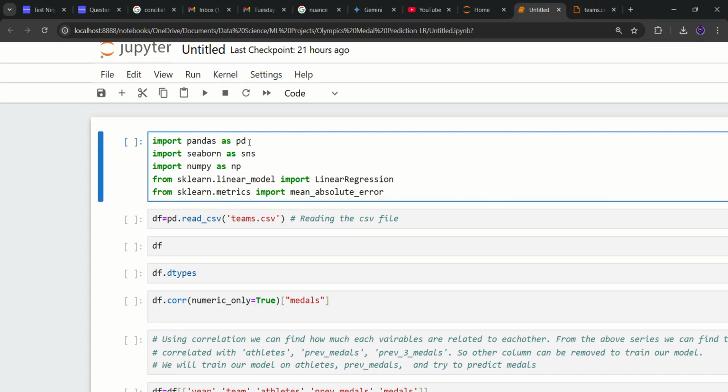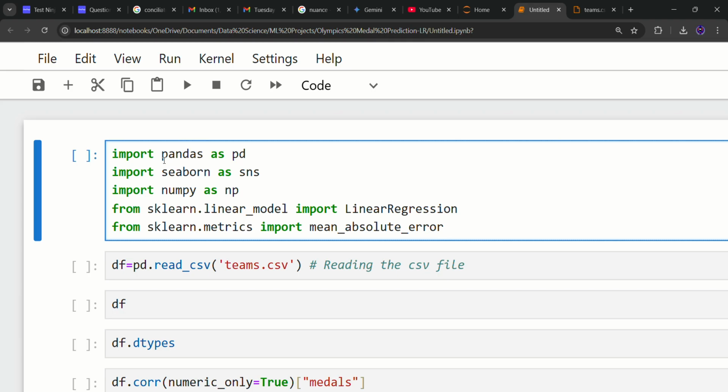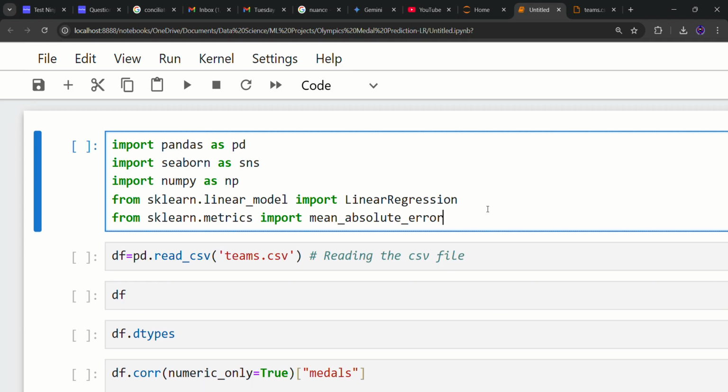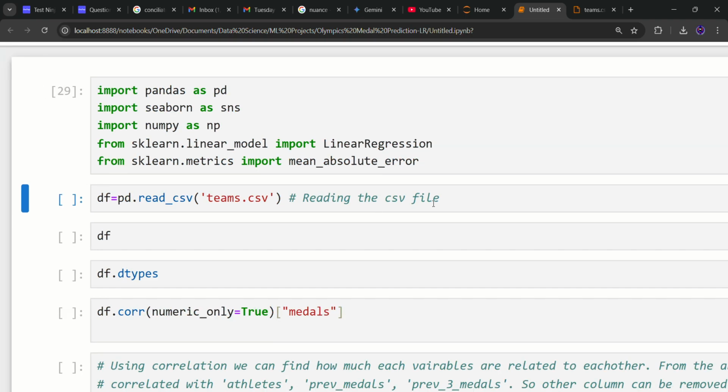Let's run this. First of all, let me clear this. First of all, import pandas as pd, seaborn as sns, numpy as np. From sklearn.linear_model, we import LinearRegression. To calculate the error, we import metrics from sklearn. Let's run this line. Okay, this is the CSV file, teams.csv.